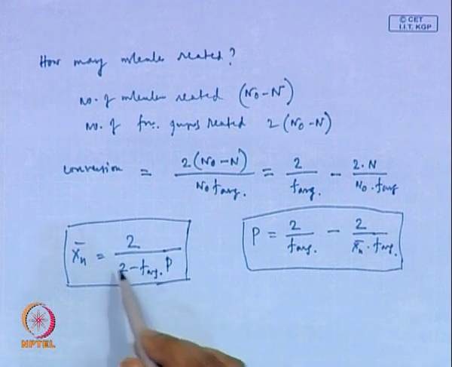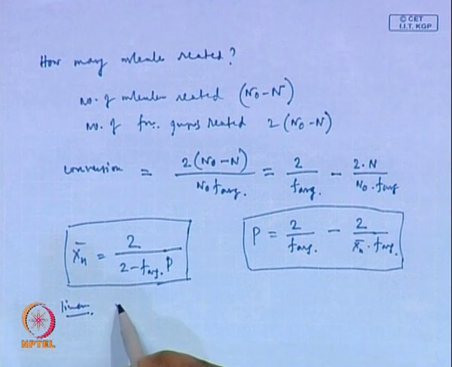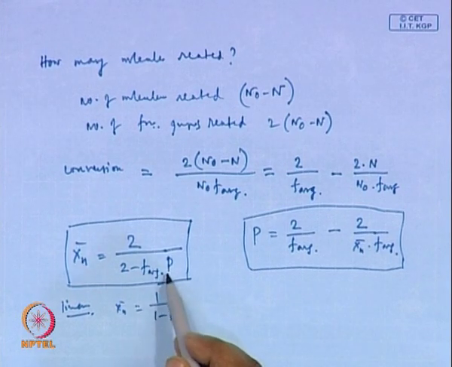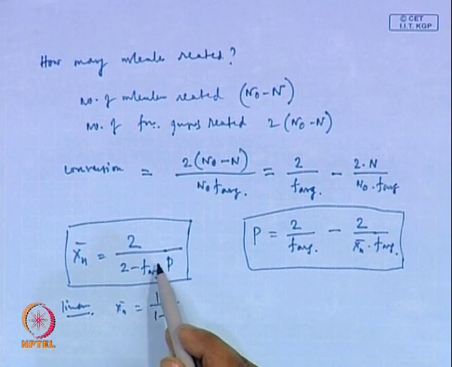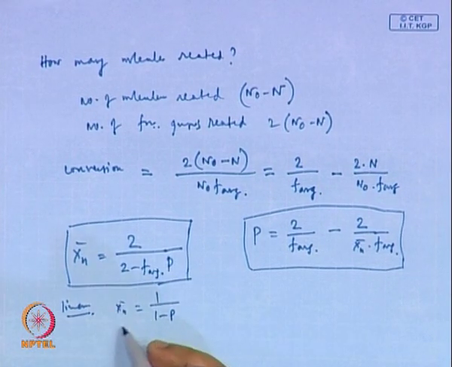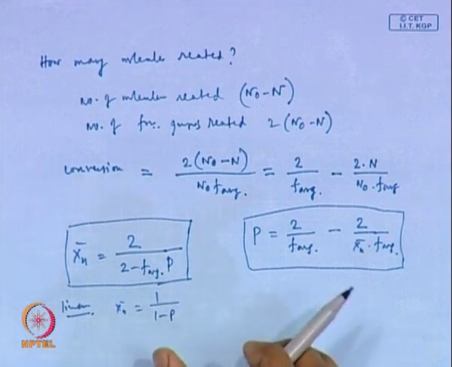For linear, Xn was 1 by 1 minus p, if you recollect. So for a given p, if F average is more than 2, this number will be higher compared to the Xn obtained in linear polymerization. So even without pushing the reaction to very high conversion, we can make high molecular weight in this case.